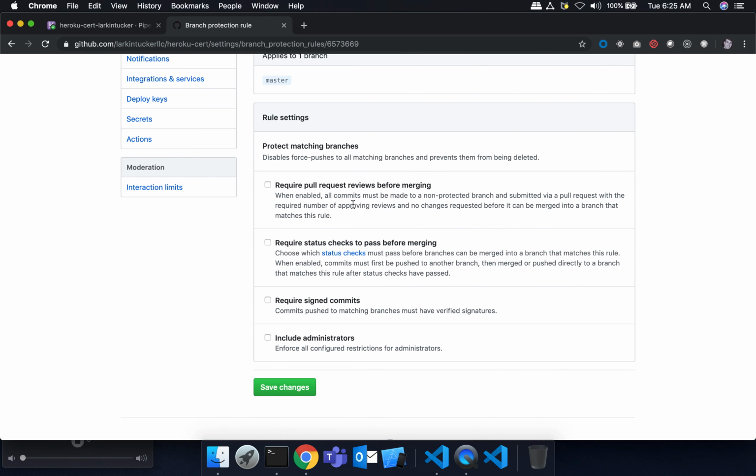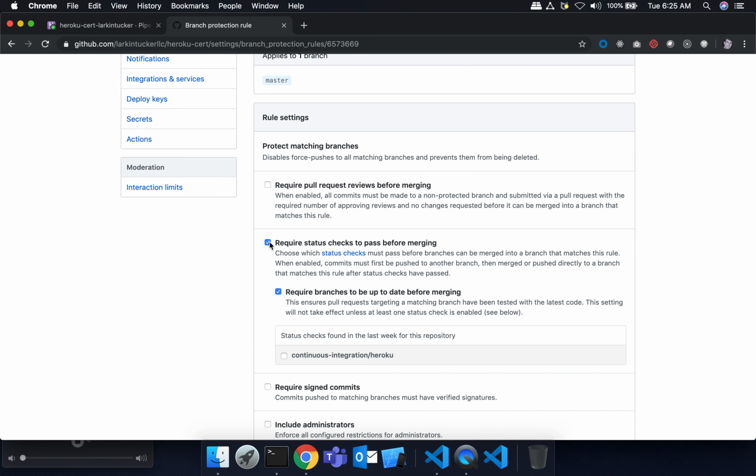So right now I'm not worrying about reviews, right? But I do want status checks. So this is saying, hey, make sure that I run my status checks before merging, right? Which basically means the branch must have passed before it continues. And then I'm going to be extra safe by making sure the branch is up to date, so that when the tests actually ran, they were running on the expected merge at that moment, the final result of master versus this branch.